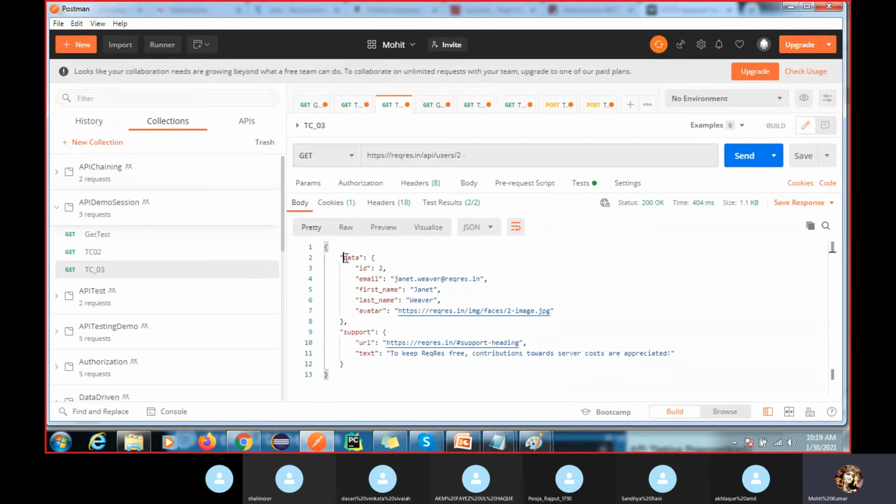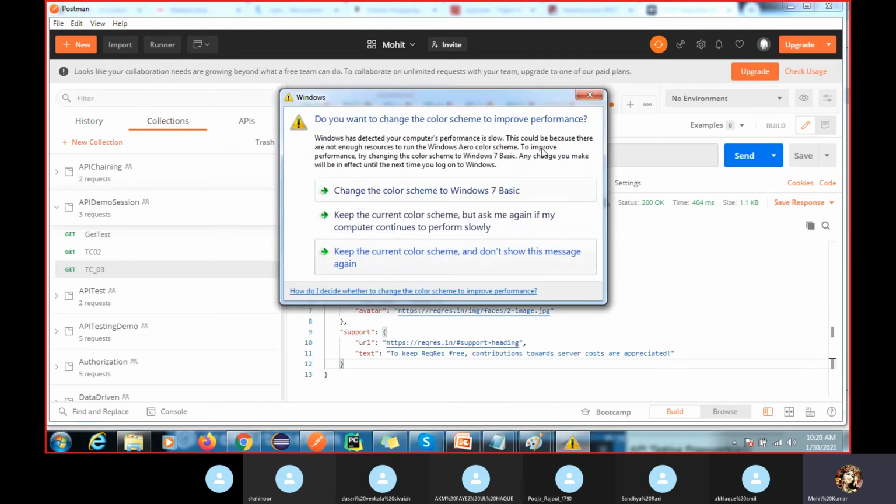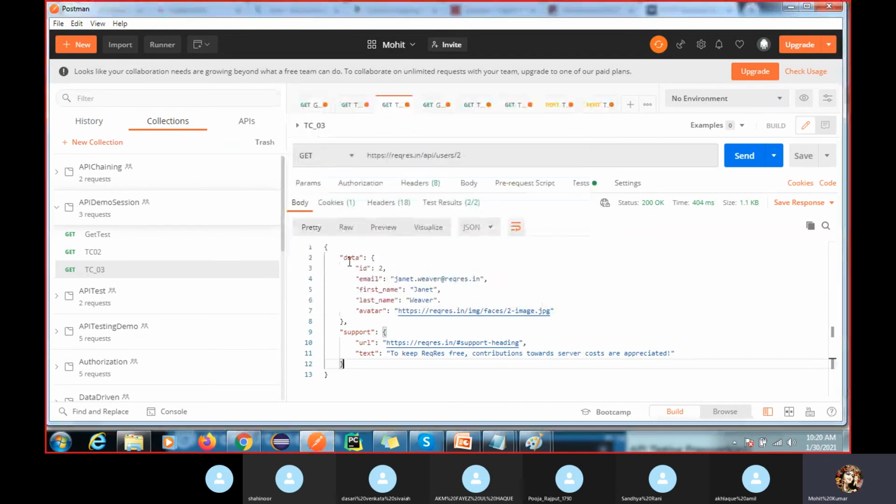This is the main challenge in validating the data, because this is a simple response, but in real time we have multiple JSONs, and right now we are only doing it manually. Again, you have to write code to extract this data from the response and validate it. This is again the same actual and expected. In the UI we validate the UI, but here we validate the response data. To become a master, you only have to practice, that's it.